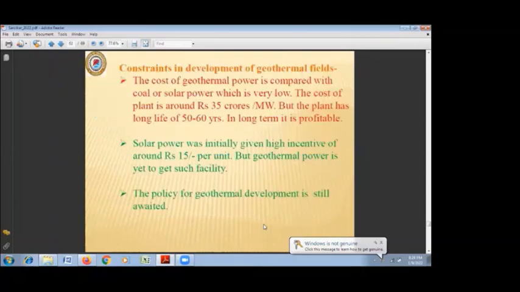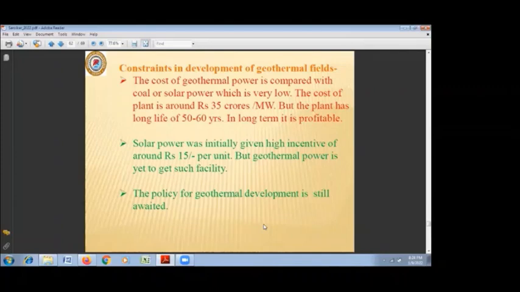What are the main constraints for the development of geothermal energy in India? The most important and main constraint is coal is very cheap in India, and the cost of geothermal power generation or project is generally compared with the coal or solar power plant in India, which is much less.